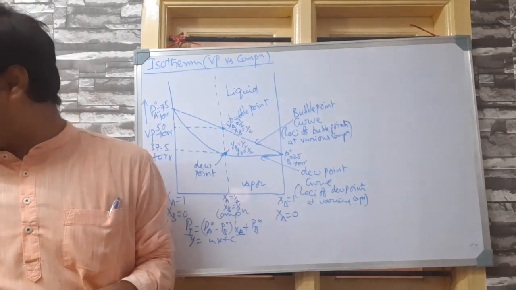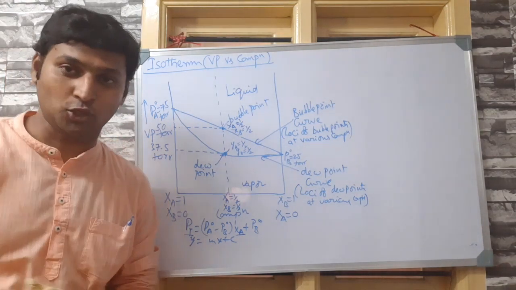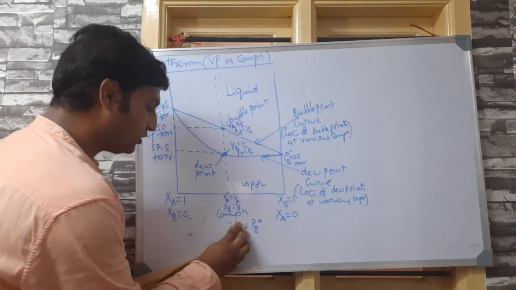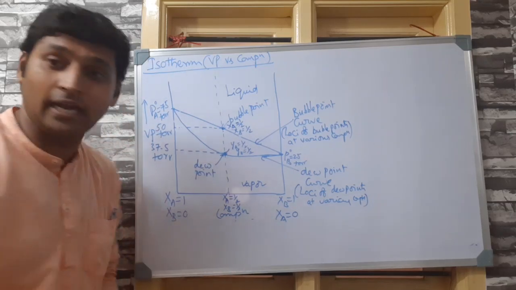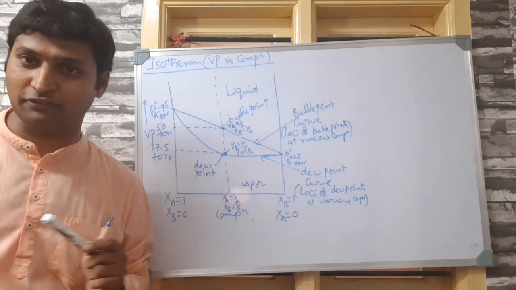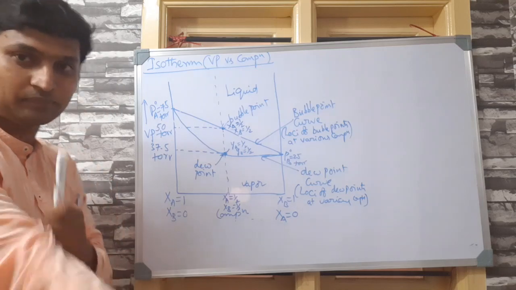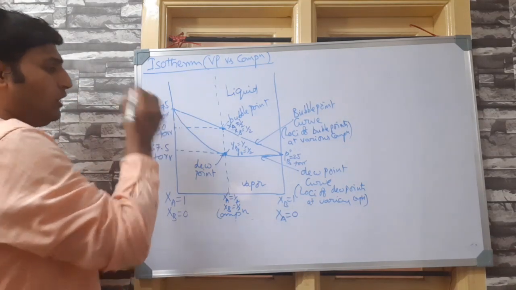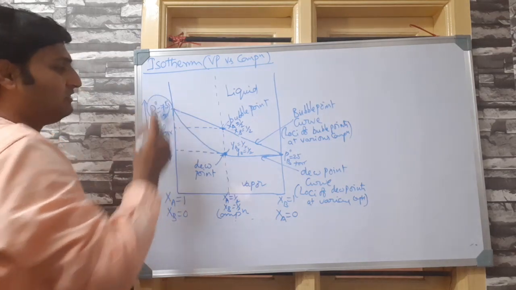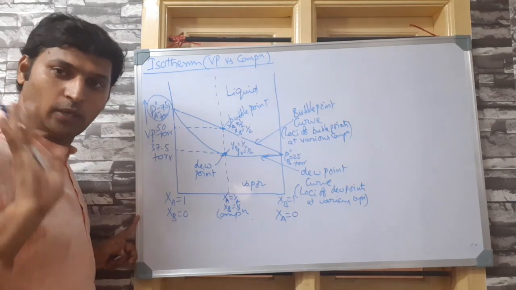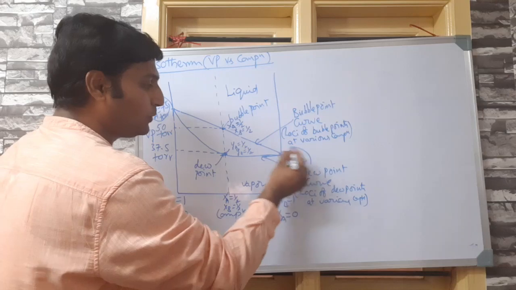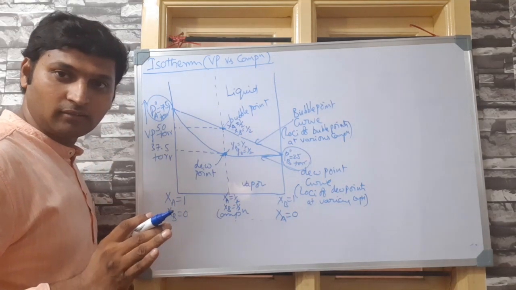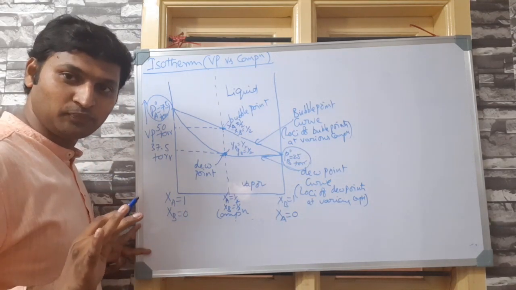Then the most important observation to be made, the most important conclusion to be made before I leave this graph and proceed further is, see here, the vapor pressure of pure liquid A is 75 bar, fixed, a definite single value. The vapor pressure of pure liquid B is 25 bar, a fixed, definite value.